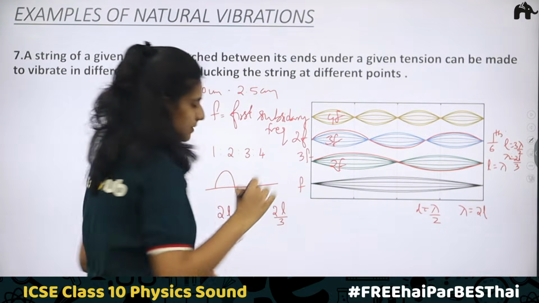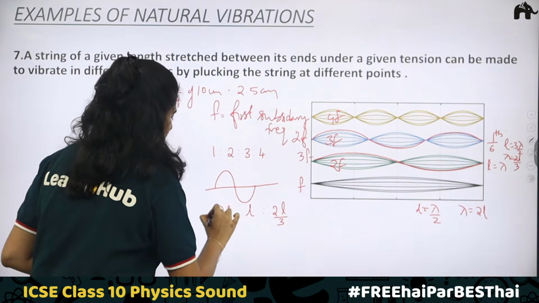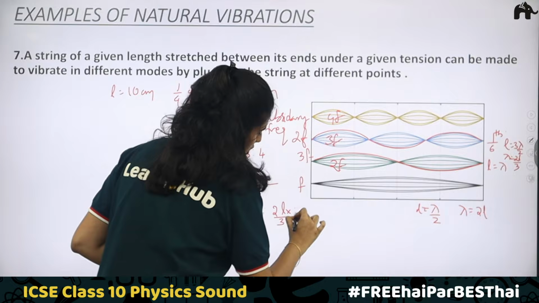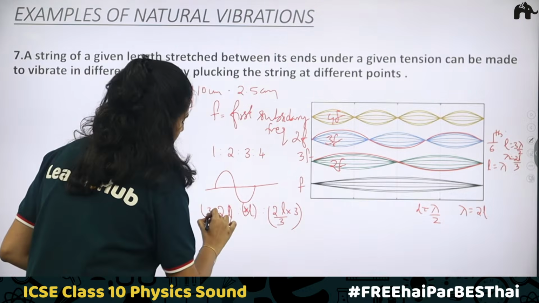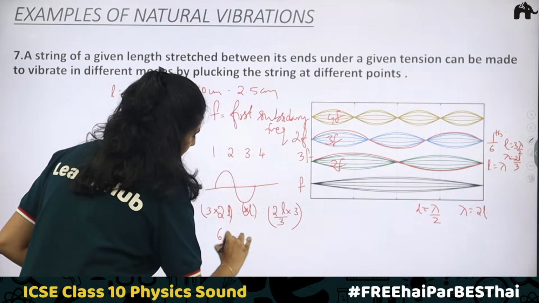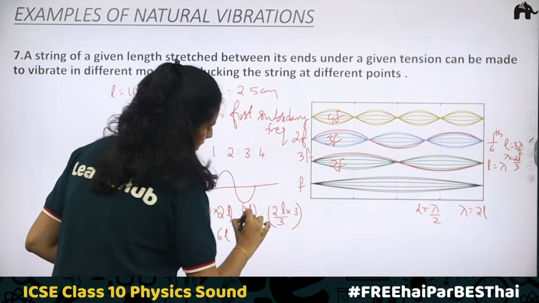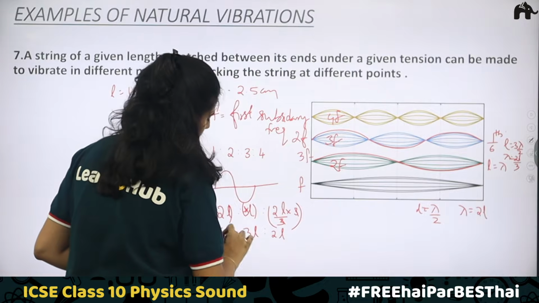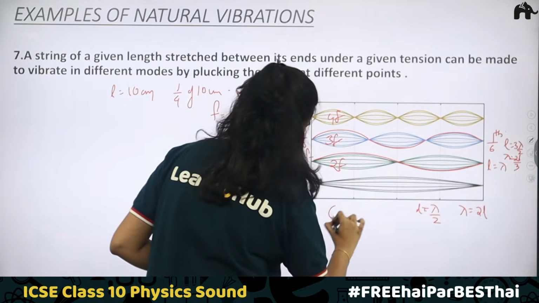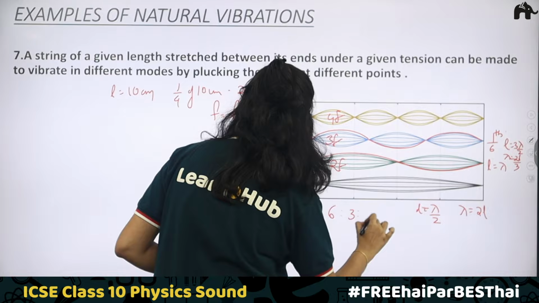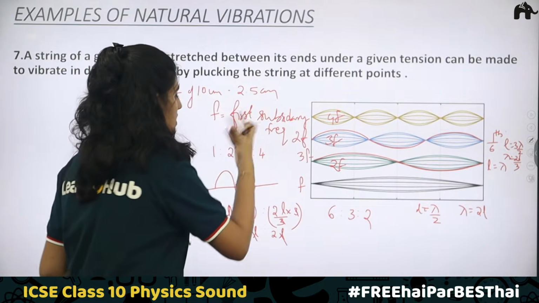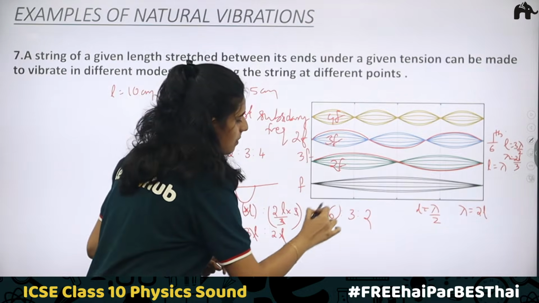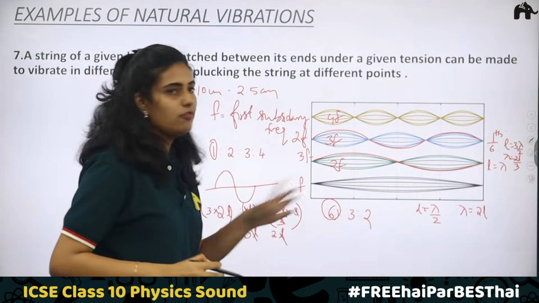Now multiplying each with 3 in order to remove this 3 from the denominator, what do we get? 3 into 2 is 6L is to 3L is to, 3 and 3 get cancelled, 2L. So you can remove these L's. The ratio of wavelength is 6 is to 3 is to 2. We know that when frequency increases, wavelength decreases. So the one with minimum frequency will be having maximum wavelength. So these are the ratio of wavelengths.